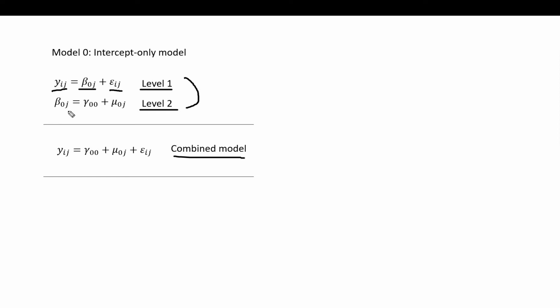At level 2, you can see that we have the classroom mean, which is the beta 0j, set equal to gamma 00, which is going to be the grand mean of all the classroom means, plus mu 0j, which is essentially going to be the deviation of that classroom's mean from the grand mean. So through substitution, what we end up with is this right here, where we're basically saying each student i in classroom j's popularity score is equal to the grand mean of the classroom means, plus the classroom-specific deviation from the grand mean, plus that student's deviation from their classroom mean.